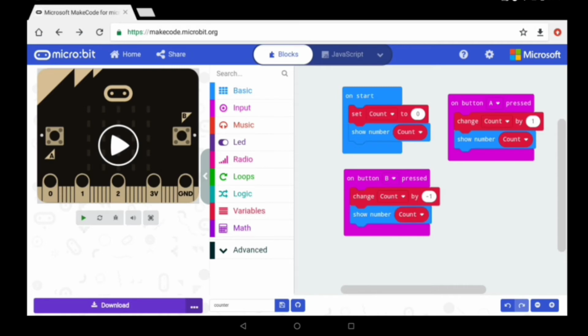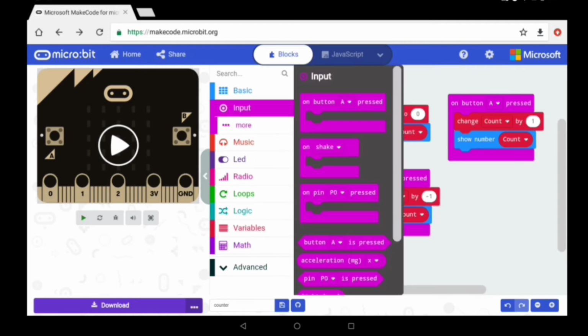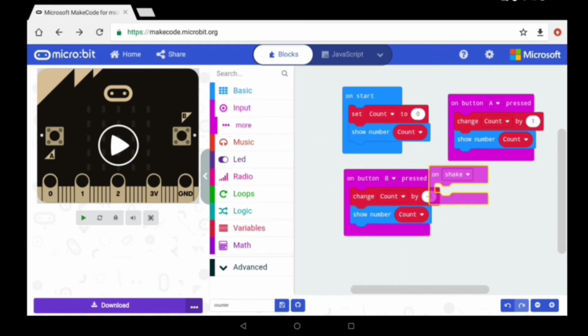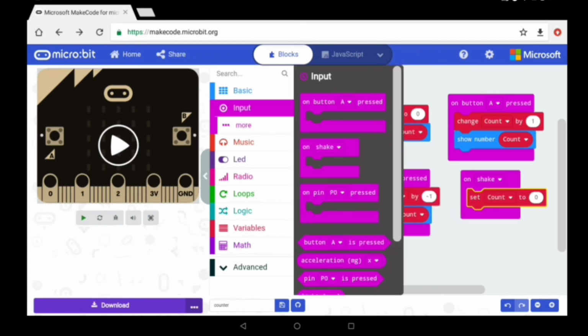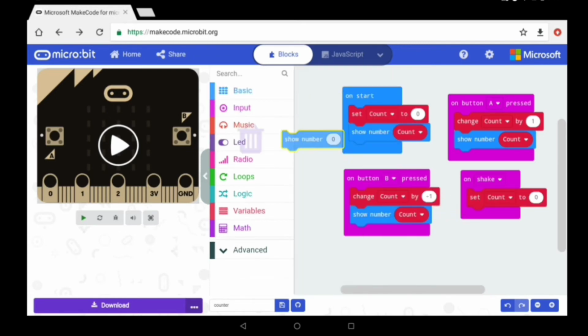On shaking the microbit, we'll reset the counter. For this, we should use on shake block and set the value of count to 0. Display number count.